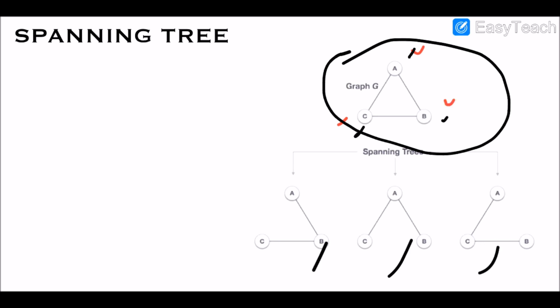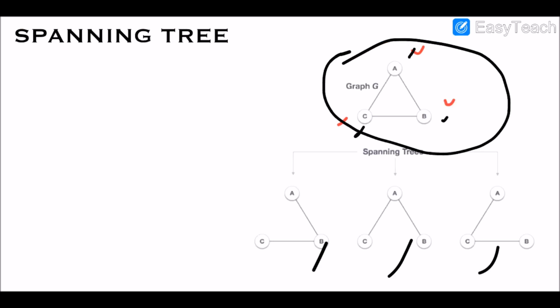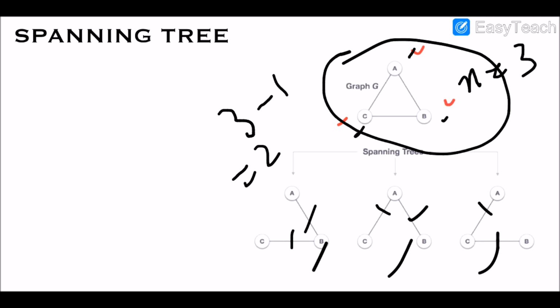We will consider one more example, but before that I would like to discuss the mathematical properties of the spanning tree. So the first property says that a spanning tree has n minus 1 edges, where n is the number of nodes. So we can see that here the value of n is 3. So the number of edges present in each spanning tree should be 3 minus 1, that is 2. So in every spanning tree there are 2 edges present. So the first property says that the number of edges should be 1 less than the number of nodes.